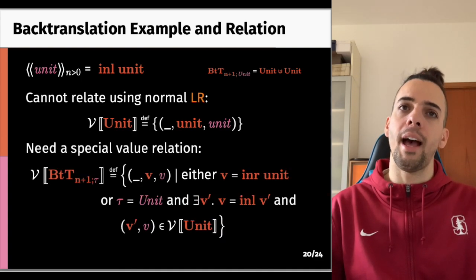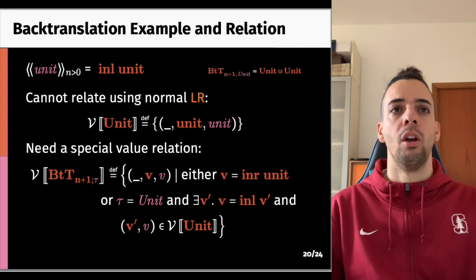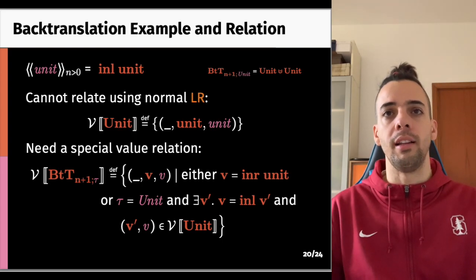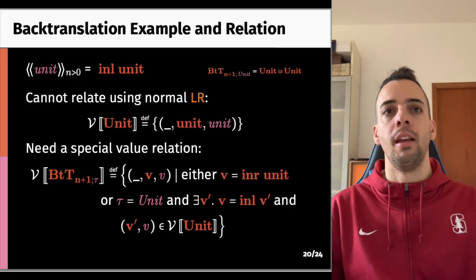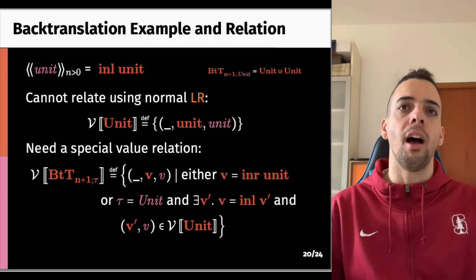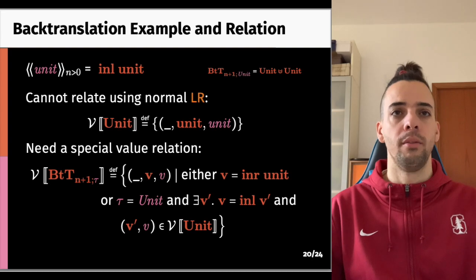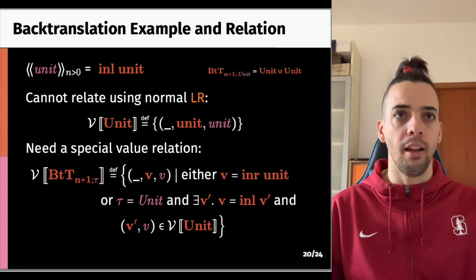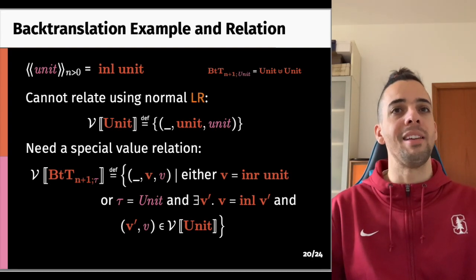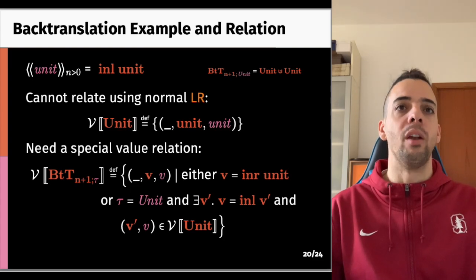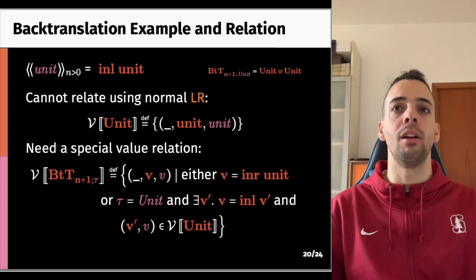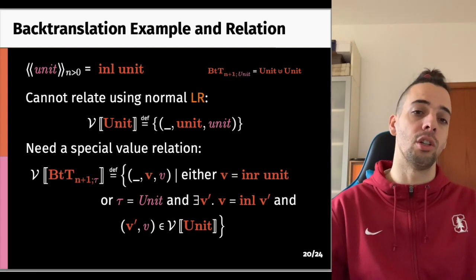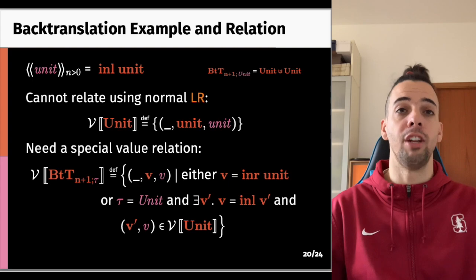So instead, we add a case to the logical relation, for when we know that the terms are related at back translation type. In this case, we request that either the iso term is an in-right, or, which is the case at hand, that the iso term has an additional in-left, and once stripped of that, the inner value v prime is related according to the canonical relation to the original equi value v.